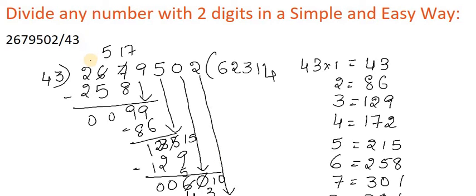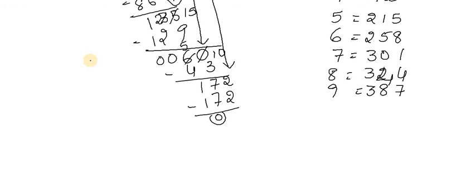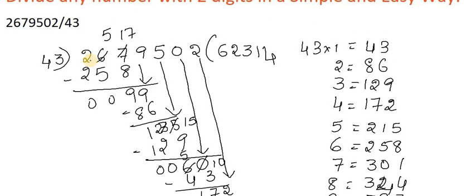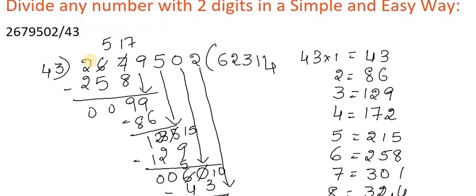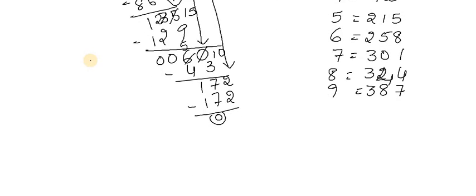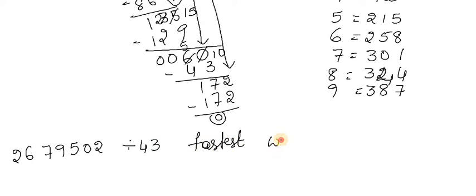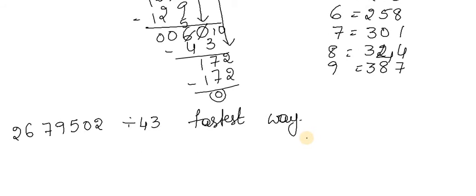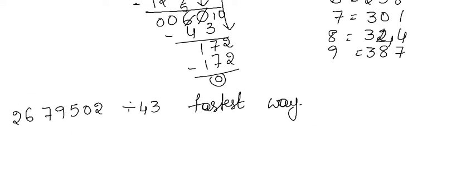This is going to take more than a minute, right? Now, without taking more than a minute, within seconds I'm going to show you the answer. The question is 26,79,502 divided by 43. Now we are going to see the fastest way of doing this calculation. It is very simple, you can do it very easily, no need to worry. First, since the divisor is a two-digit number, just consider only one digit and leave the other number as it is.